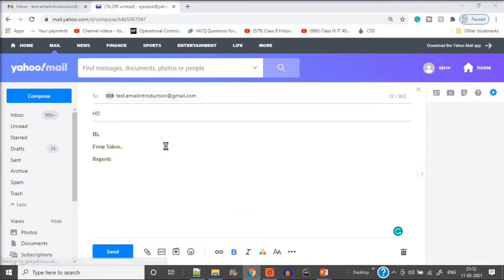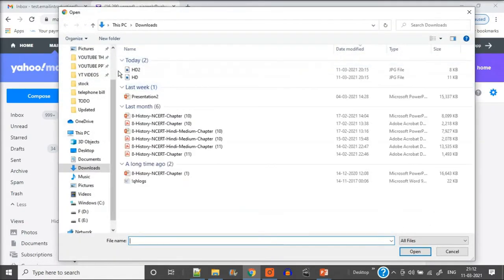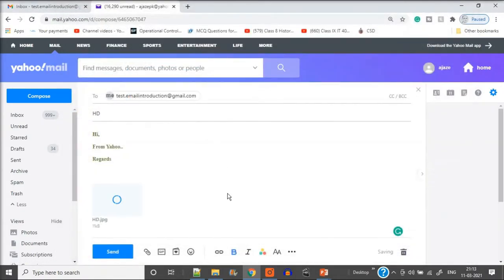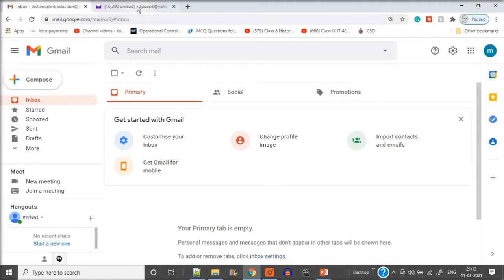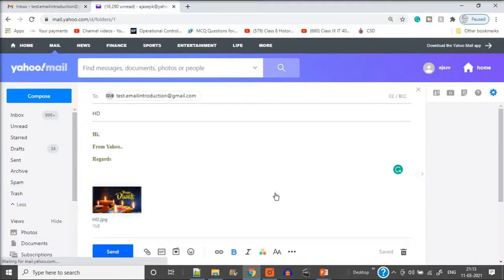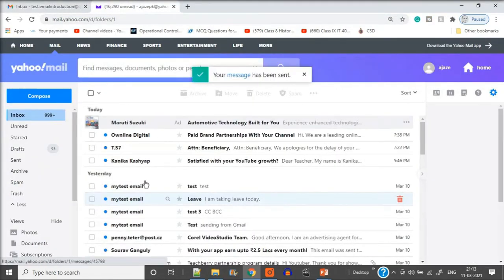Now I am attaching a file. We have already downloaded our image, that is the Happy Diwali image. You will be sending the document which you want to send. I am sending it now. I press the send button. When I send it, it has to come in the inbox of Gmail. So I sent it. Your message has been sent.